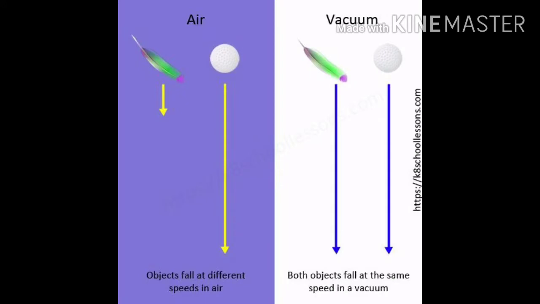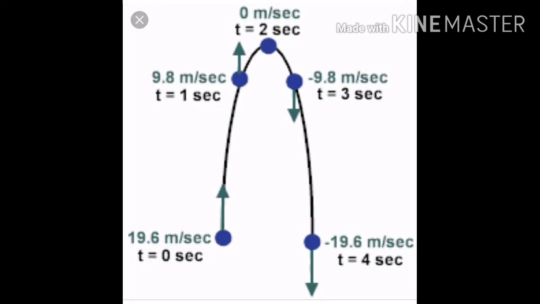He dropped a coin and a feather in a jar whose air was removed by using a vacuum pump. He found that both coin and feather reached the bottom of the jar at the same time. It means that in vacuum, all the bodies take the same time to reach the ground when dropped from the same height simultaneously. Now let us discuss acceleration due to gravity.